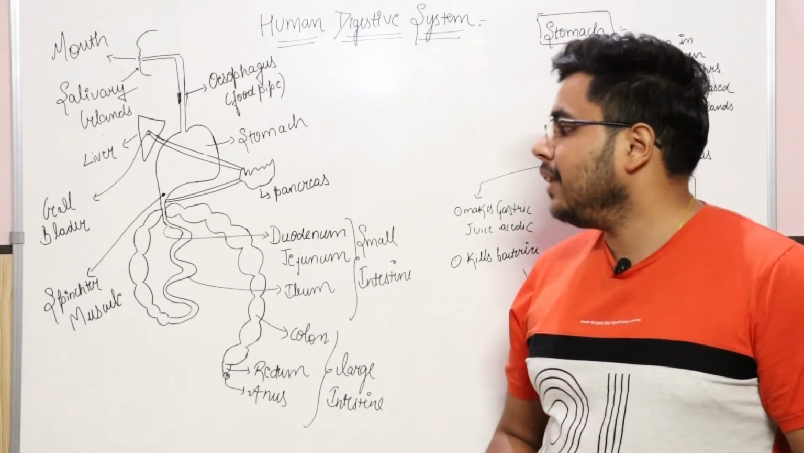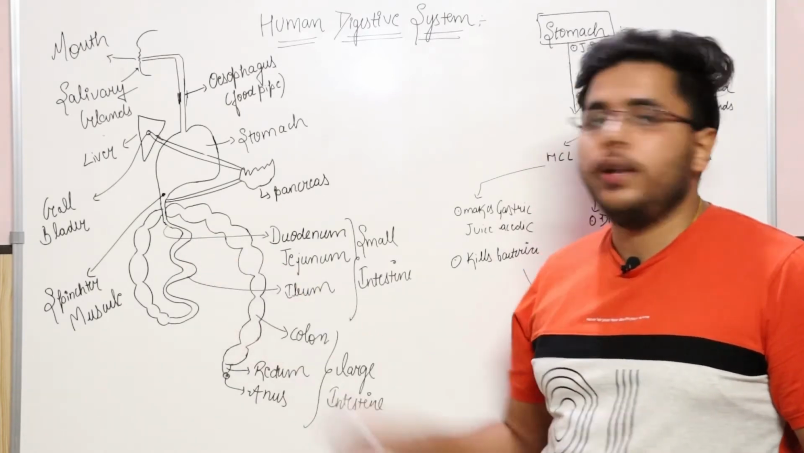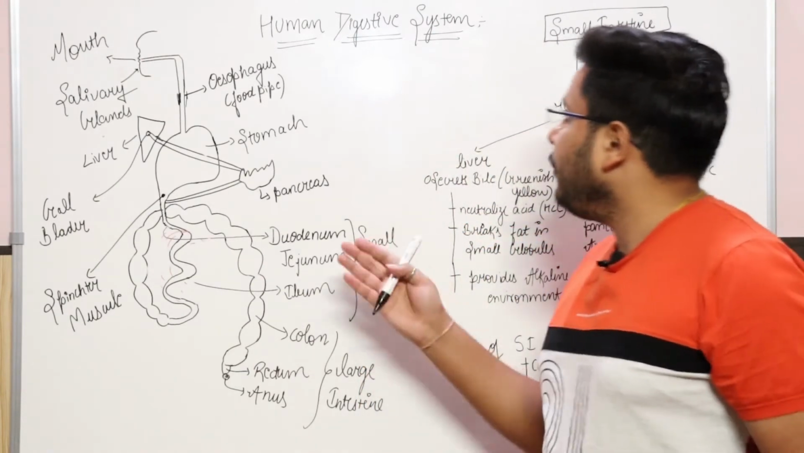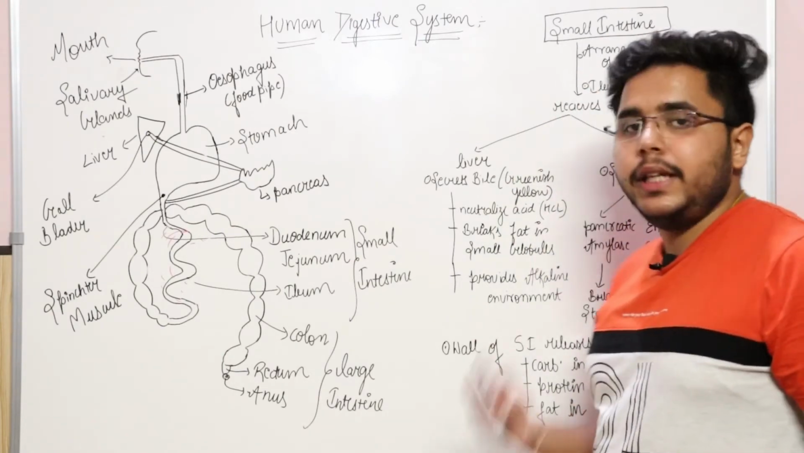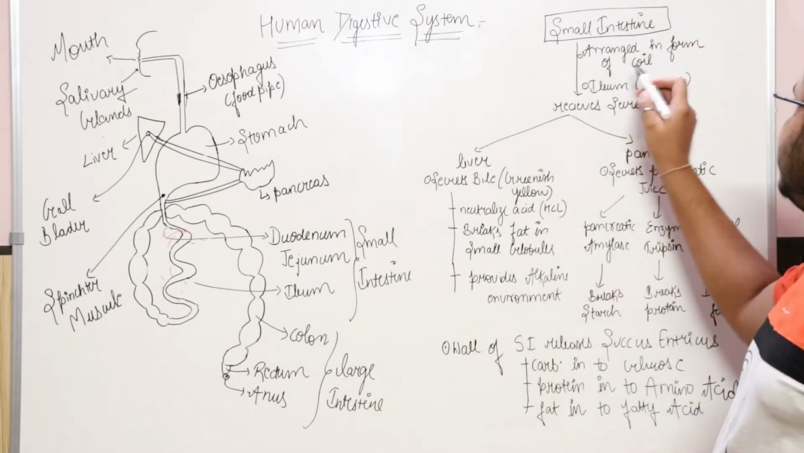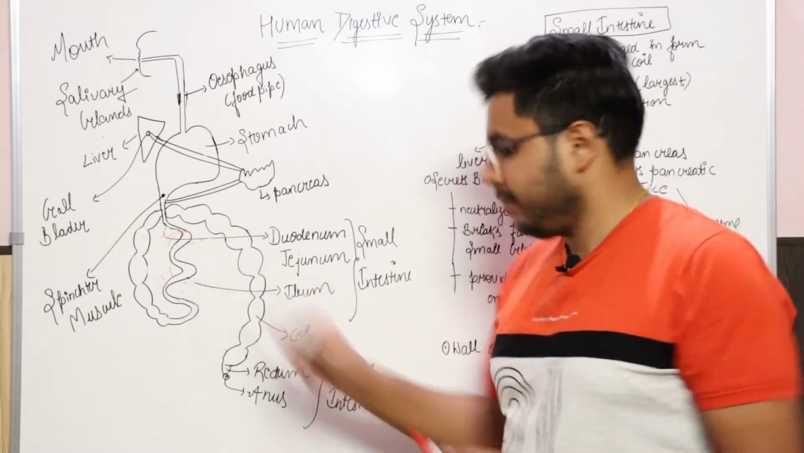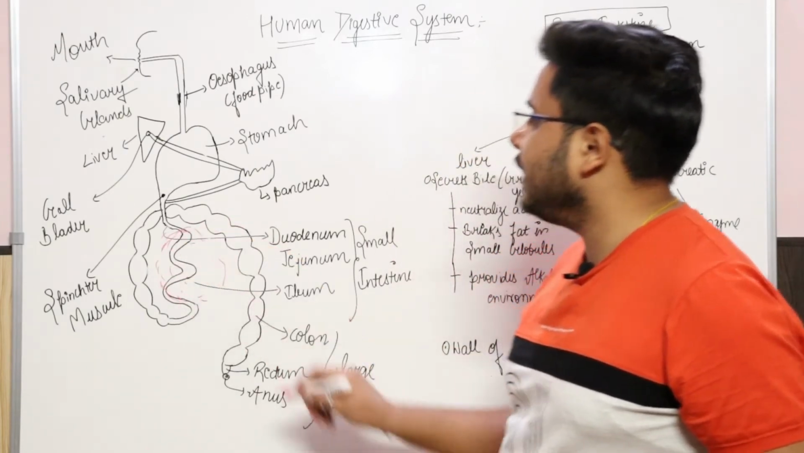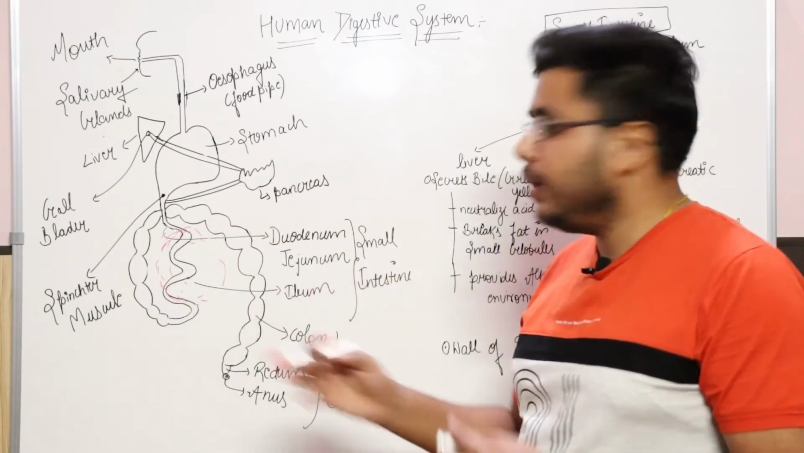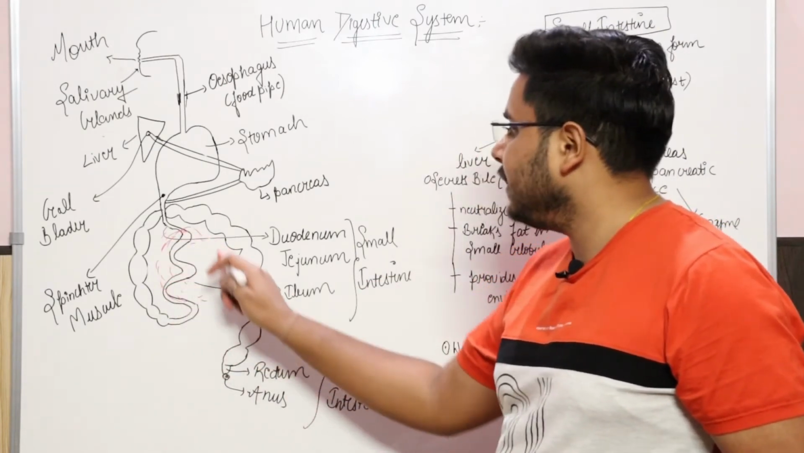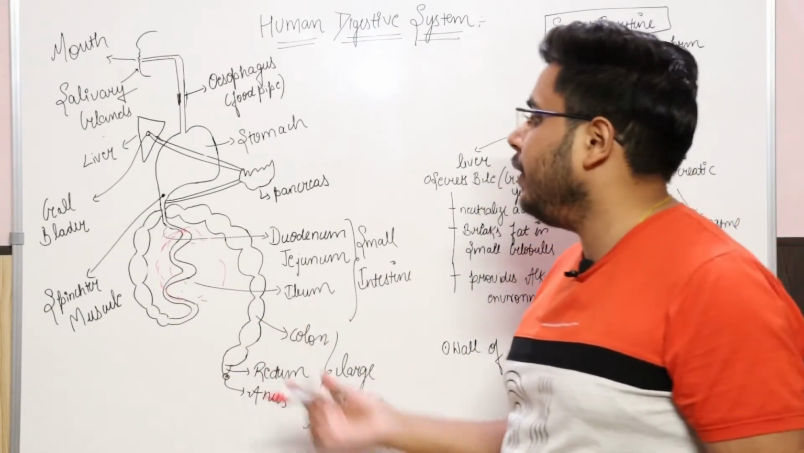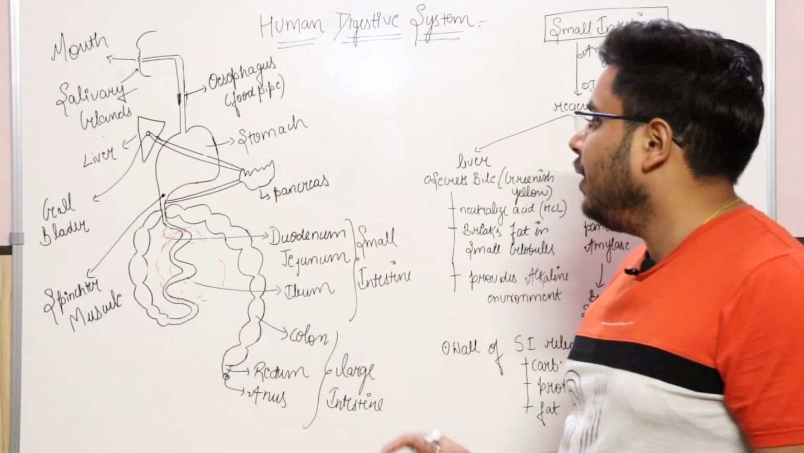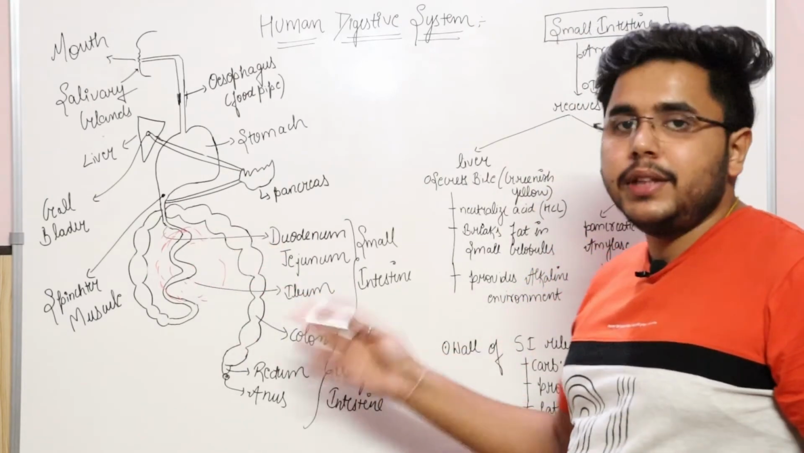Now let's see what will happen with the food when it is at the small intestine. Firstly, let's see what the small intestine is. It is arranged in the form of a coil. As you can see here, this part of the alimentary canal is the small intestine, and if you Google this image, you will see a bunch of coils, which is the small intestine. It has three parts: duodenum, jejunum and ileum. Of the whole alimentary canal, the ileum is the largest part.